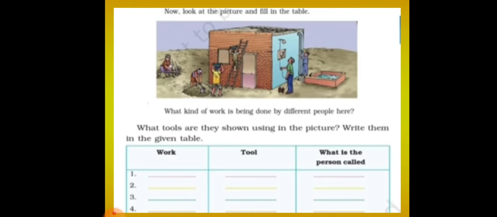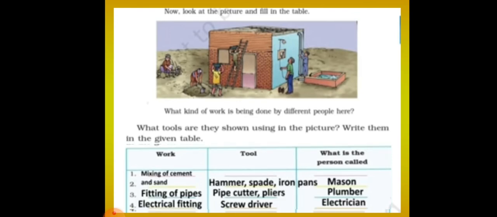Here you can see it is on page number 103. Write it down. What tools are shown in this picture? Write them in the given table. What work is done, what tools are used, and what is the person called? In the picture you can see the mixing of cement and sand. Hammer, spade and iron pans are used. So the person is called a mason.